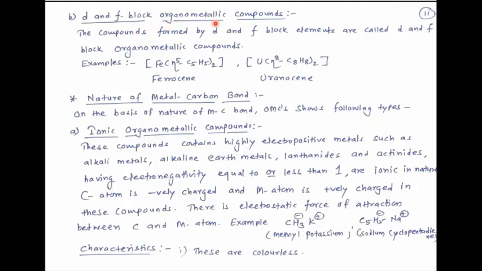That means here iron is present in D block. Therefore, this is a D block organometallic compound. Second one is uranocene. Uranium is from F block. Therefore, this is an F block organometallic compound.